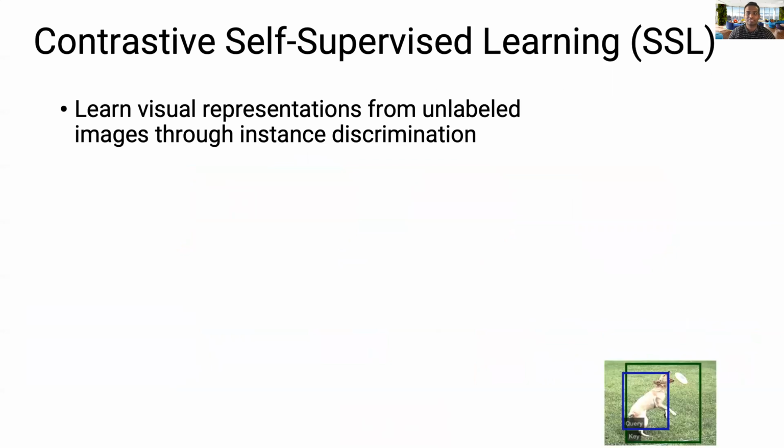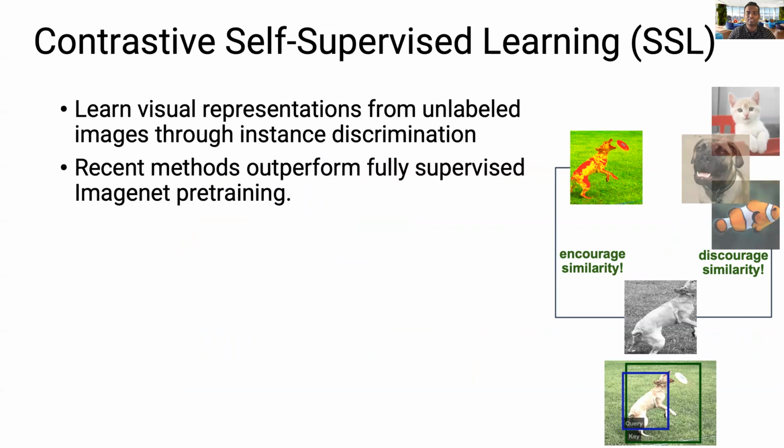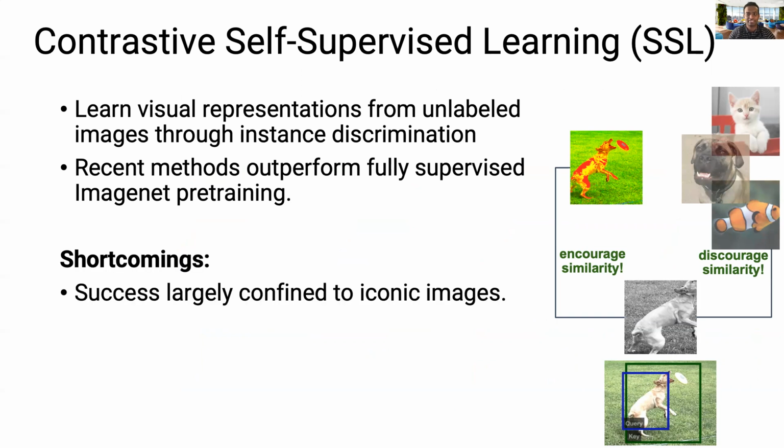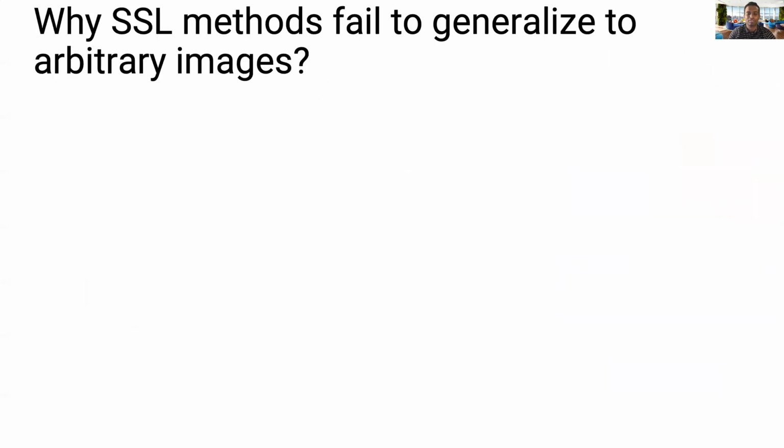Contrast with self-supervised learning, SSL aims to learn visual representations from unlabeled images through the task of instance discrimination. While some of the recent methods have begun to outperform fully supervised ImageNet pre-training on several tasks, unfortunately, their success has been confined to unlabeled ImageNet images, and the naive application of these approaches to uncurated web images has only shown marginal gains. In this work, we analyze contrastive SSL approaches to understand the cause of this limitation.